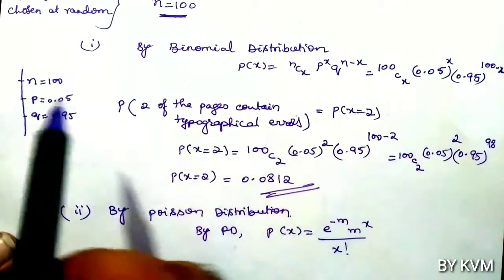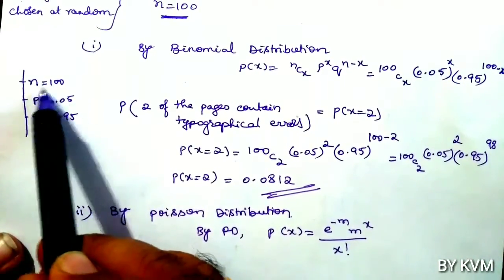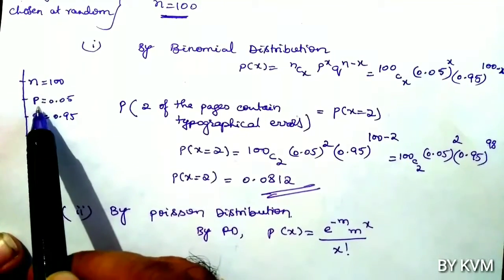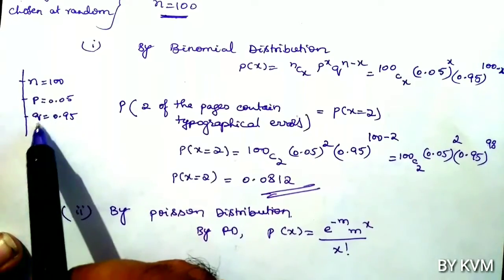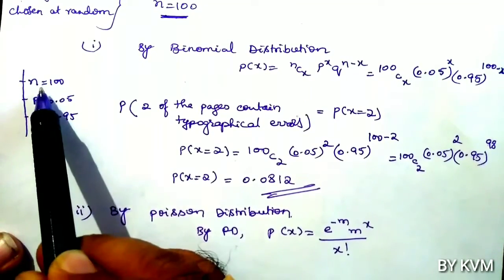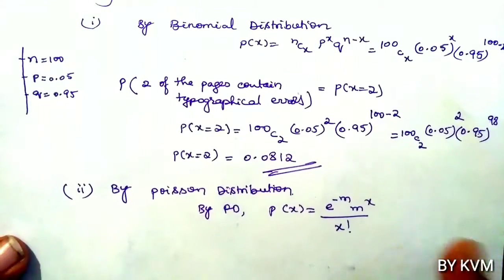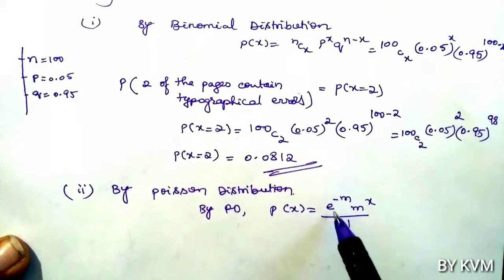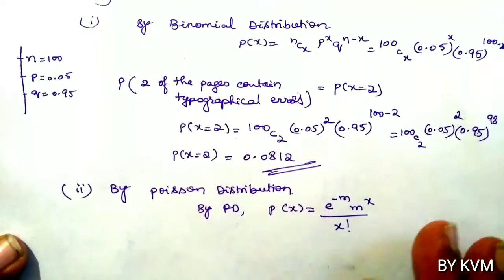In binomial distribution we need n, the number of trials, that is the number of pages in this problem, then p, the probability of success, meaning typographical error, and q, there is no typographical error. So in binomial distribution we need n, p and q. But in Poisson distribution we need m. m means the mean number of typographical errors, or the average number of typographical errors.